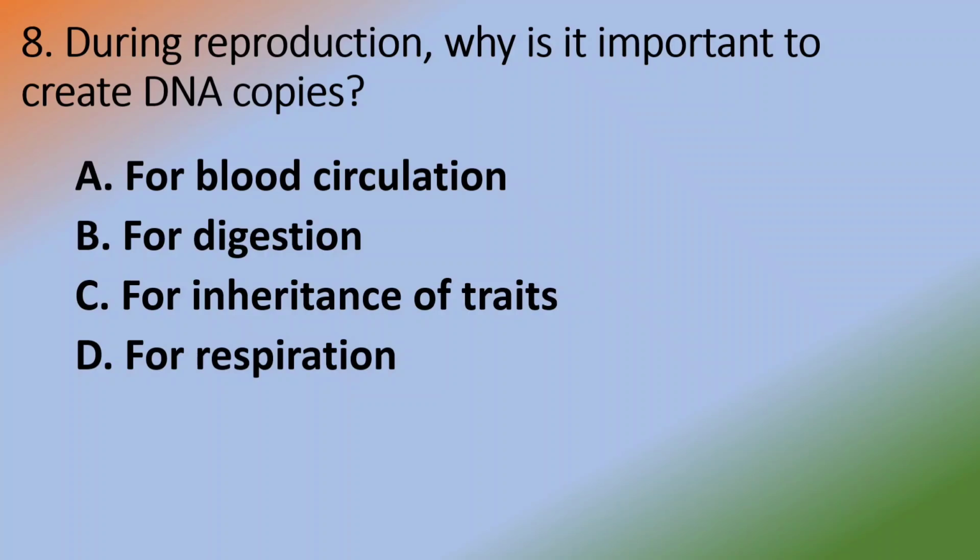During reproduction, why is it important to create DNA copies? For blood circulation, for digestion, for inheritance of traits, for respiration. Answer is option C, for inheritance of traits.